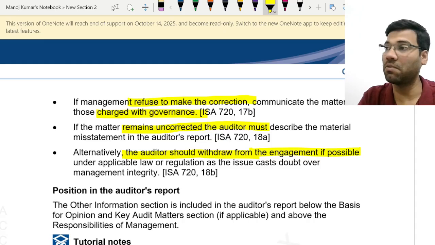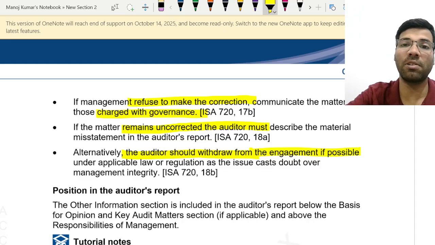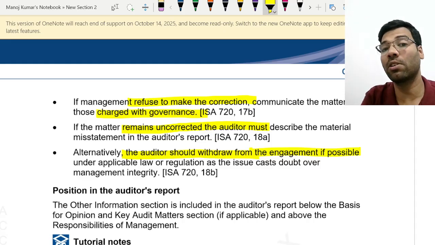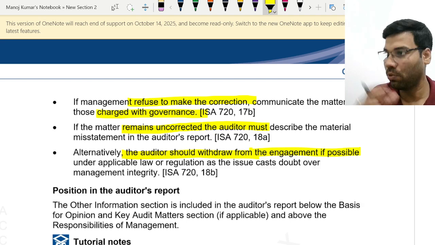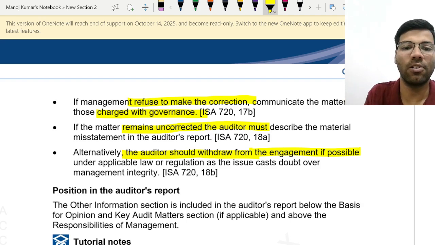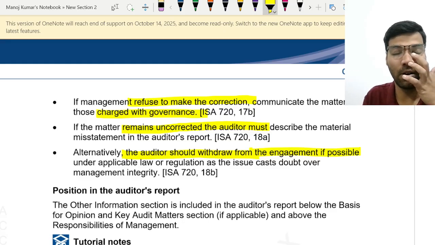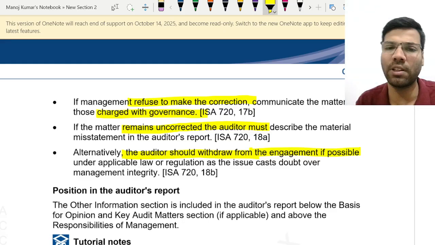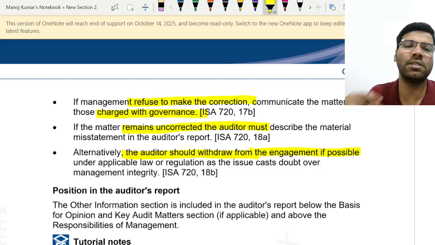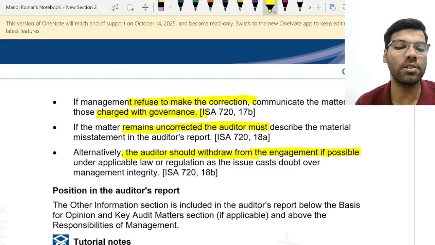Which means if the management is not agreeing to change the other information, then what would they have done with your financial statements? You start reassessing it. If possible, you try to withdraw if the laws and regulations allow. If the laws and regulations do not allow, then the auditor will continue with the audit by just putting that effect in the auditor's report.